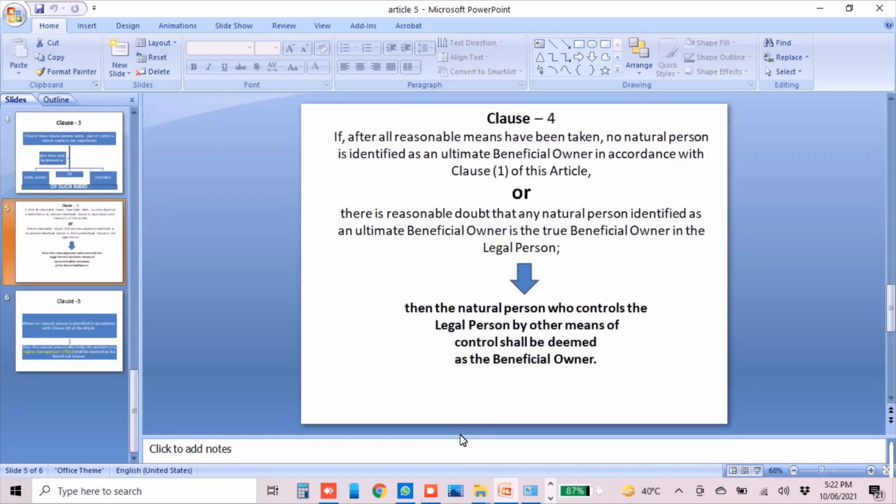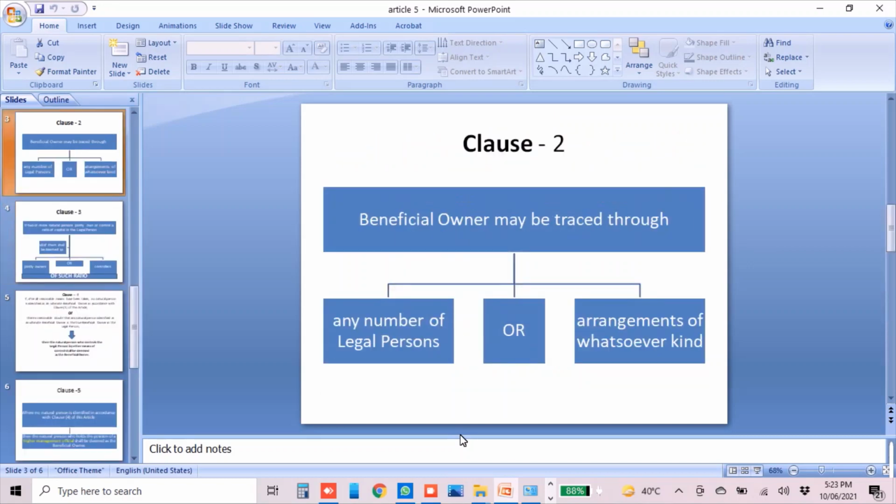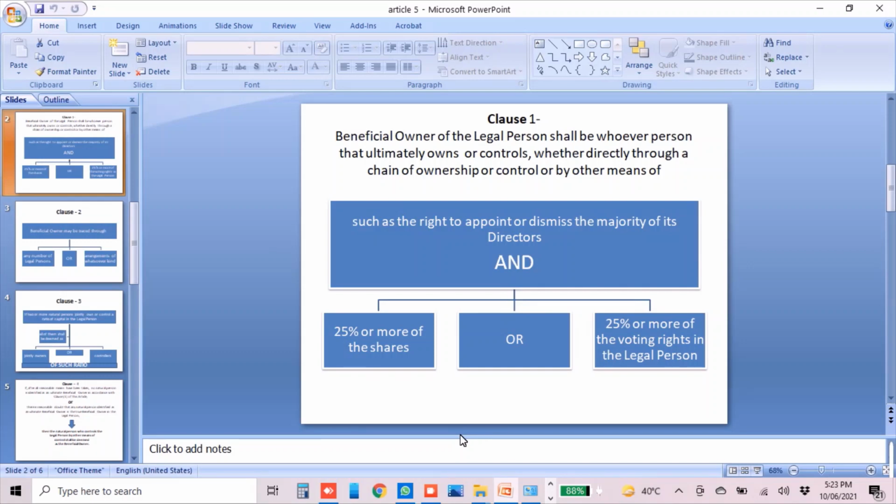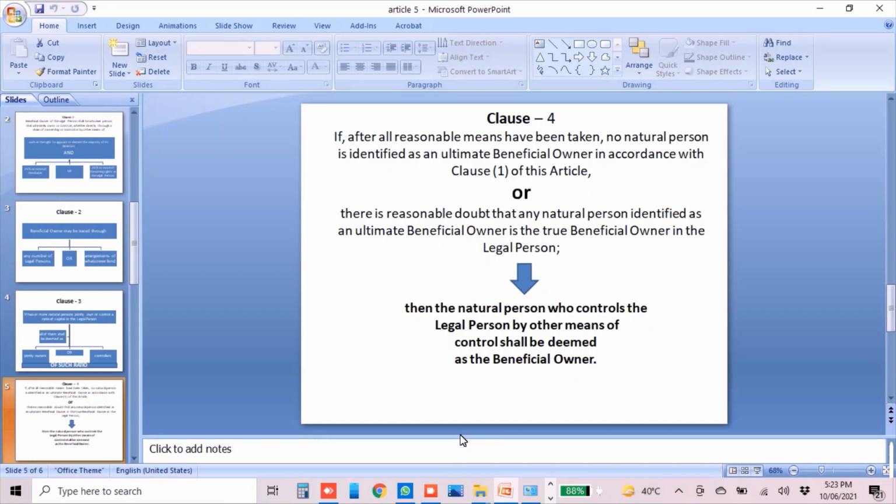Now come to Clause 4. Clause 4 says if after all reasonable means have been taken, no natural person is identified as an ultimate beneficial owner in accordance with Clause 1 of this article, that is, Clause 1 fails, where that person must hold the right to appoint or dismiss the directors, or 25% of shares or 25% of voting rights, or there is a reasonable doubt that any natural person identified as an ultimate beneficial owner is a true beneficial owner of the legal person, then the natural person who controls the legal person by other means of control, any kind of control, shall be deemed as the beneficial owner.